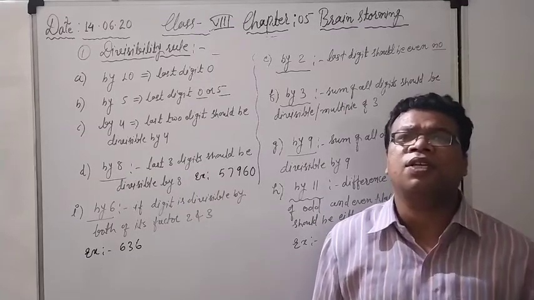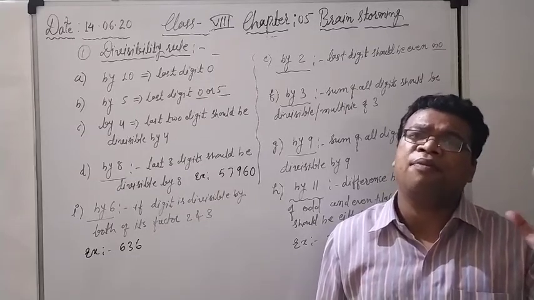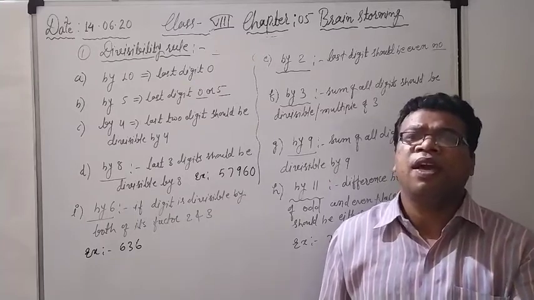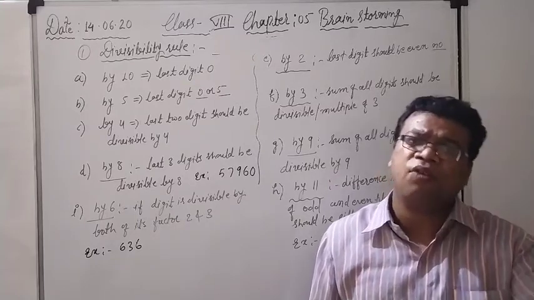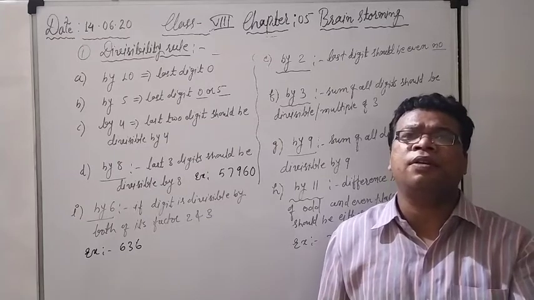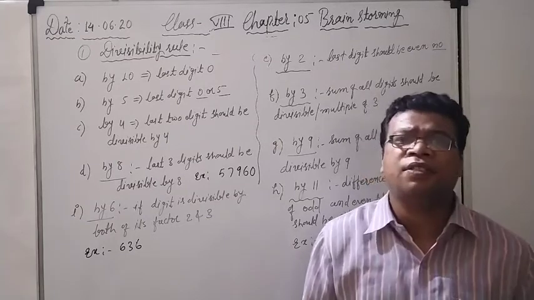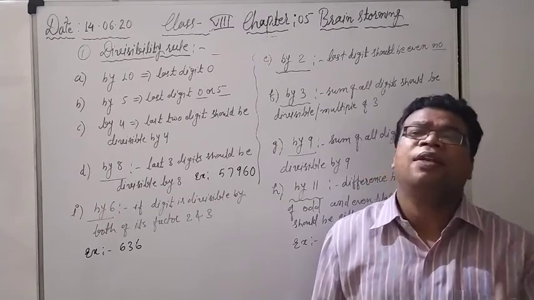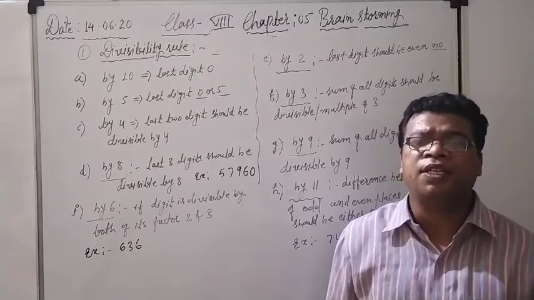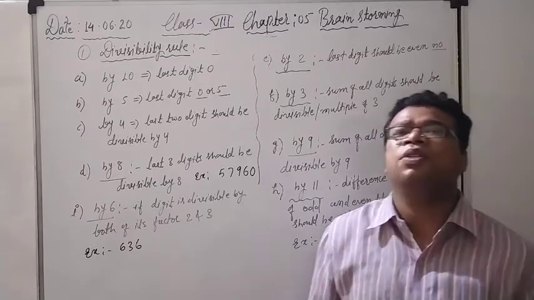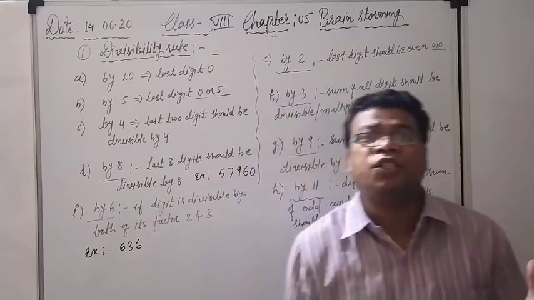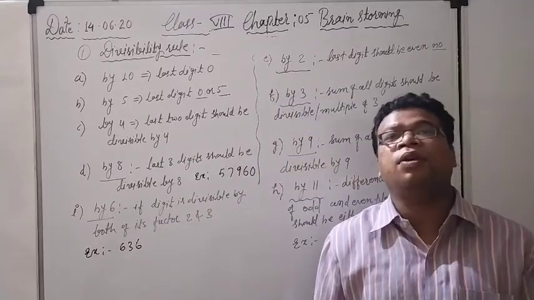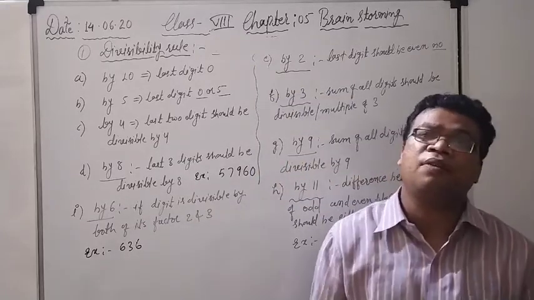Again see, what is the last digit? 5. If you multiply 5 with any number, you will definitely get either 5 or 0 at the unit place digit, and that's why this particular rule comes into focus. Either the last digit will be 0 or 5, then only that number will be divisible by 5.